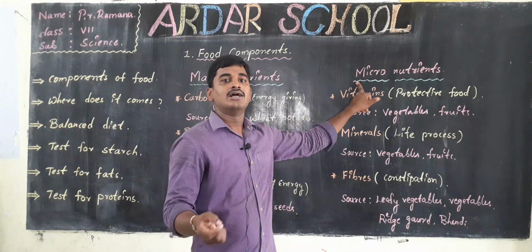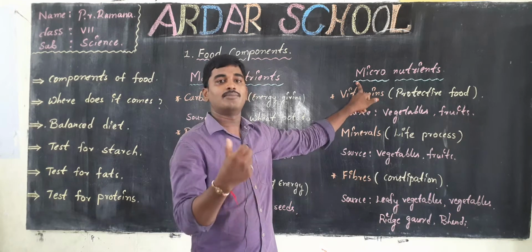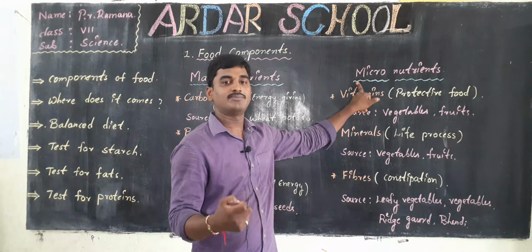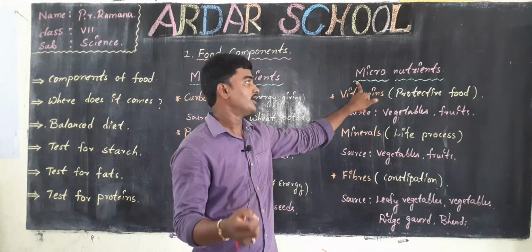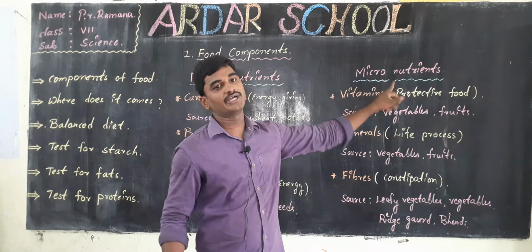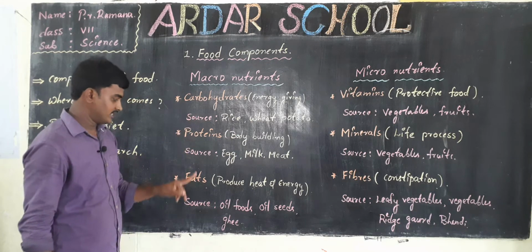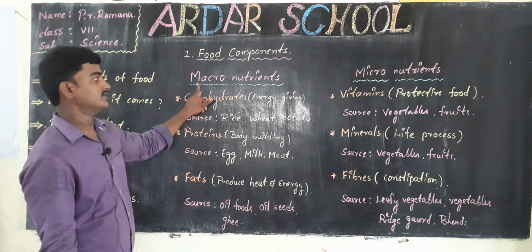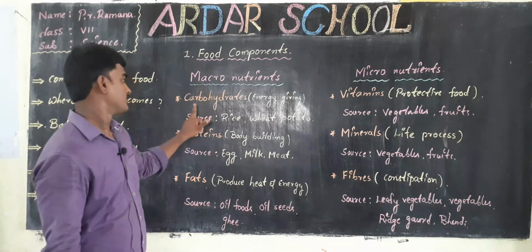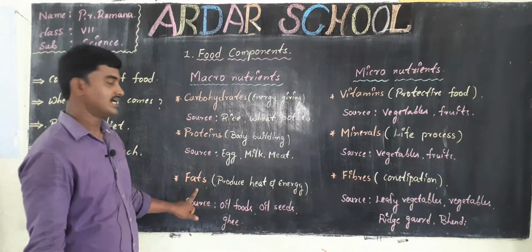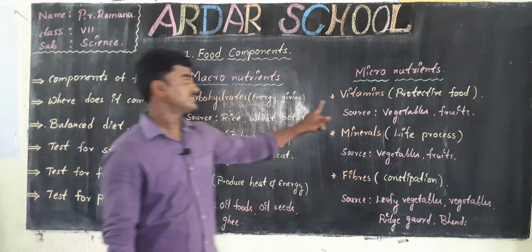And what are micronutrients? Our body needs a low amount of these nutrients, and they are called micronutrients. Carbohydrates, proteins and fats are macronutrients.